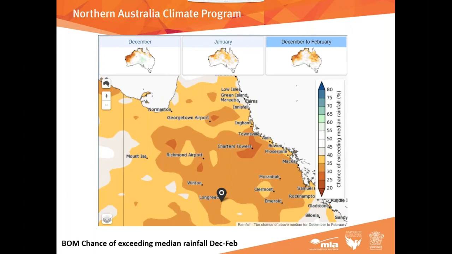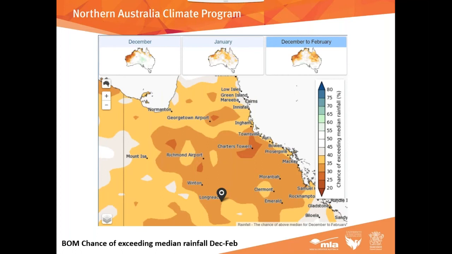Now, why is that important? February is our biggest rainfall month, and generally, as we move into the heart of our wet season, the forecast becomes more accurate, because some of those drivers start to lock in, and we really get a handle on what's going to happen. So it's our big rainfall month for the year. The accuracy is pretty good, and it's telling us that it's probably likely to be drier than normal.